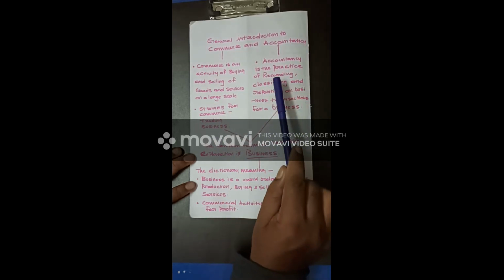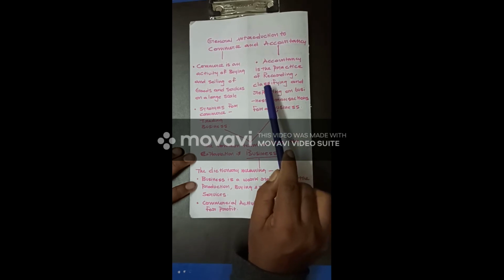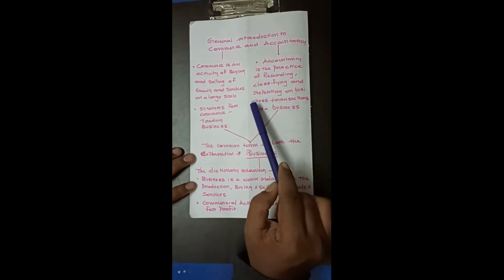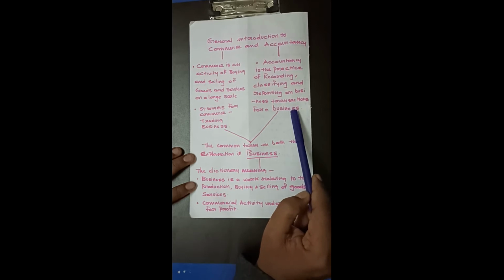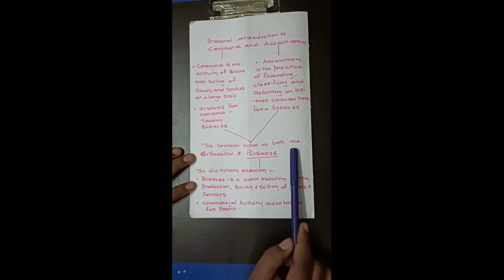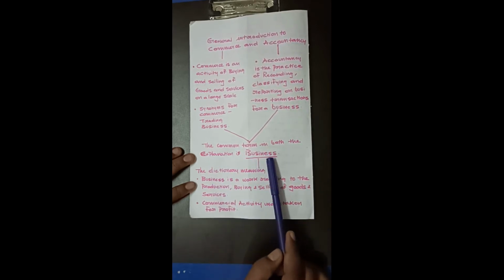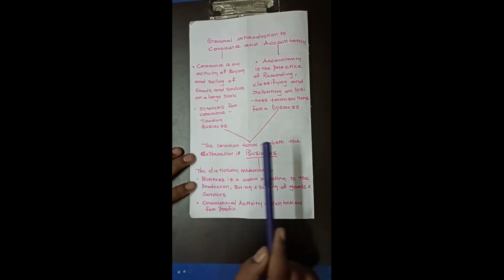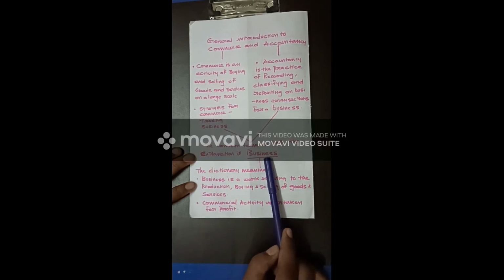Accountancy is the practice of recording, classifying and reporting all business transactions for a business. The common terminology in both the explanations is business. So commerce and accountancy are related to business.